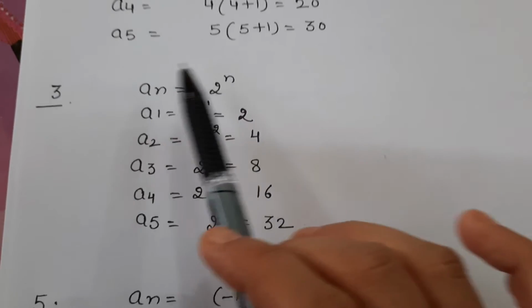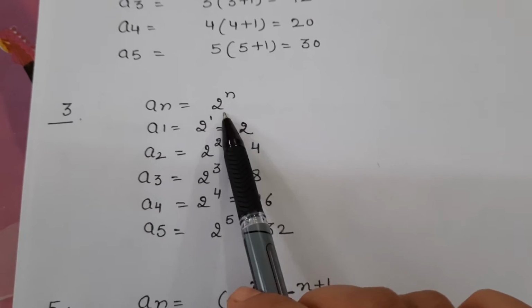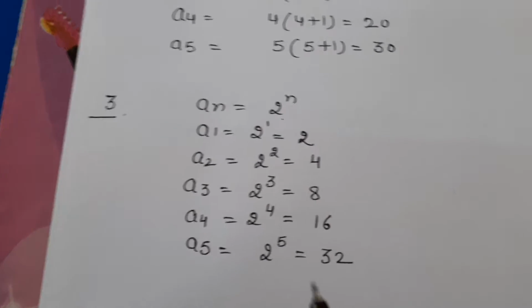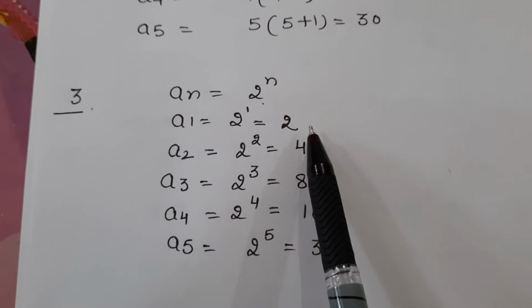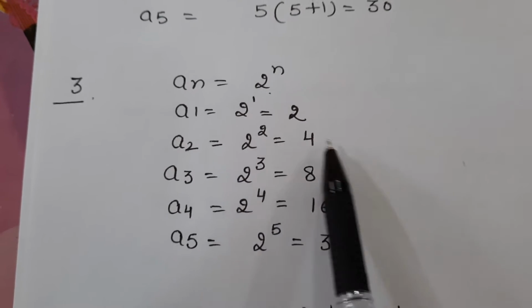Question number 3. Write the first 5 terms of the sequence whose nth term is given by an equals 2 raised to the power n. Now again for the first term, a1, we put n equal to 1. So this is 2 to the power 1, answer is 2. For a2, we put n equal to 2. 2 raised to the power 2, answer is 4.